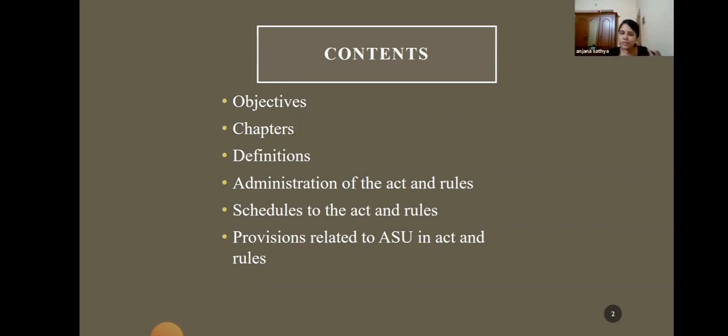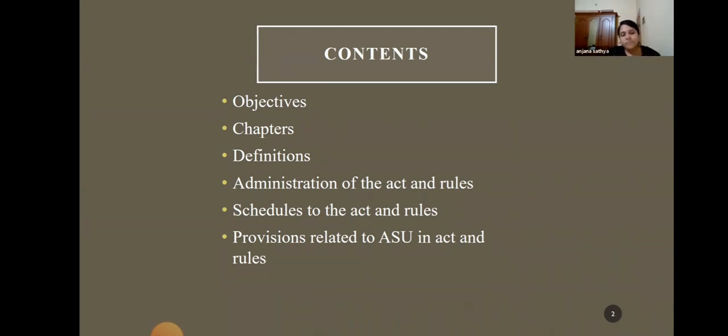So we will learn those aspects of the Act as well as the rules regarding large scale manufacture of Ayurveda, Siddha, and Unani medicines, especially, as far as I'm concerned, Ayurveda medicines.